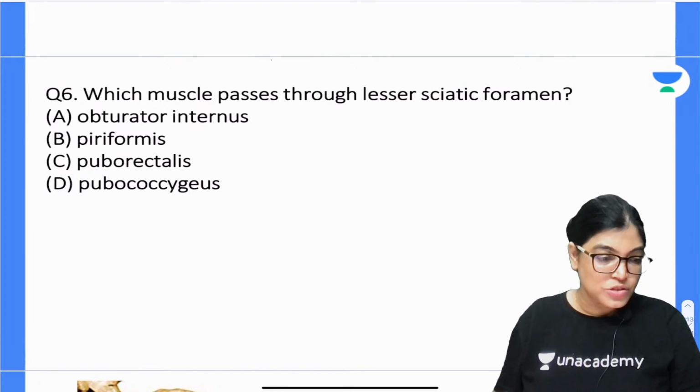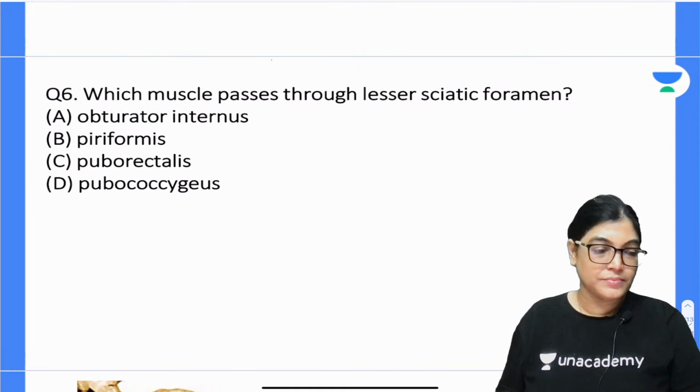Which is the correct one? Question number 6. So your time begins now. Mark the correct answer.